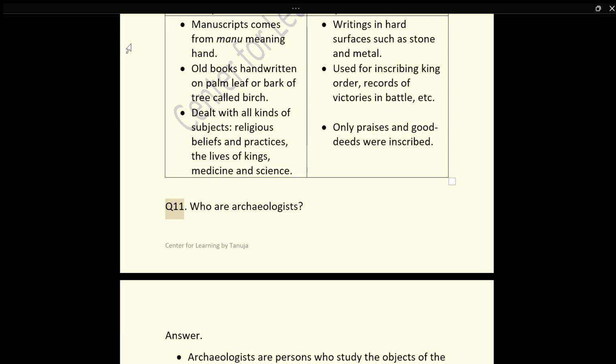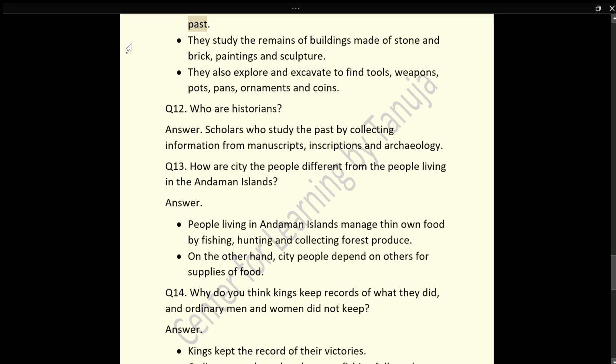Q11. Who are archaeologists? Answer. Archaeologists are persons who study the objects of the past. They study the remains of buildings made of stone and brick, paintings and sculpture. They also explore and excavate to find tools, weapons, pots, pans, ornaments and coins.